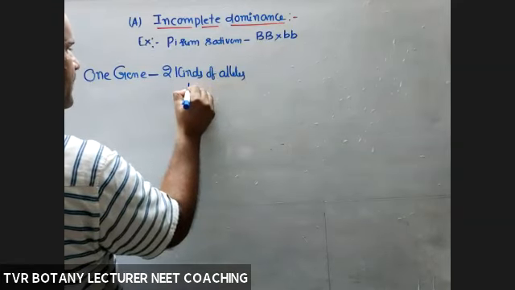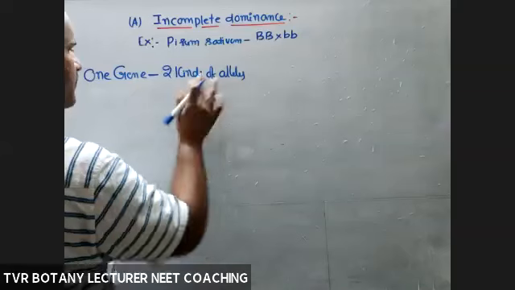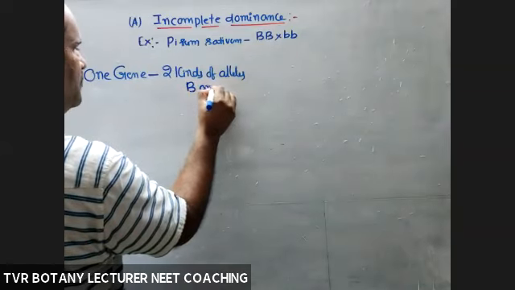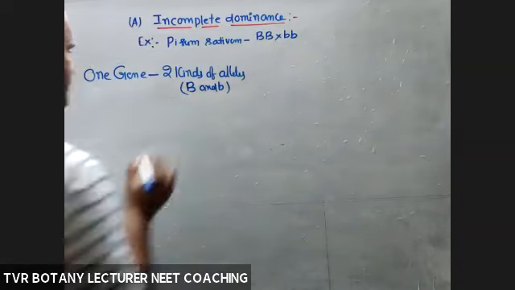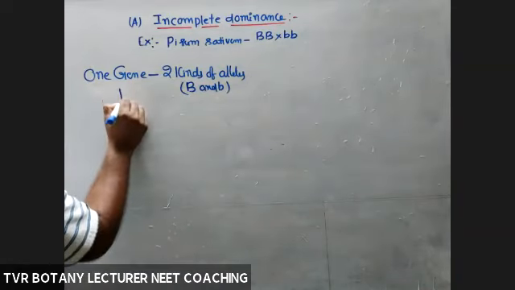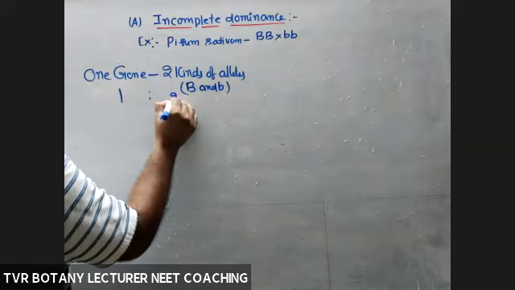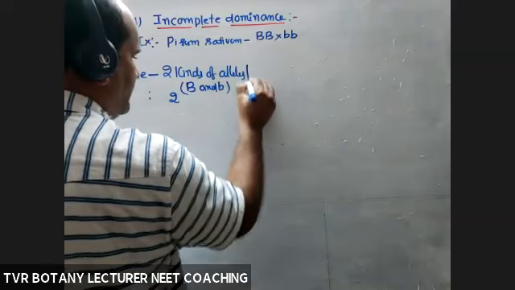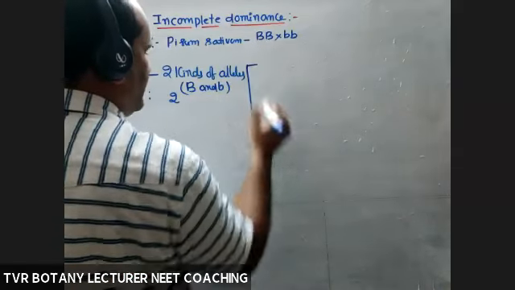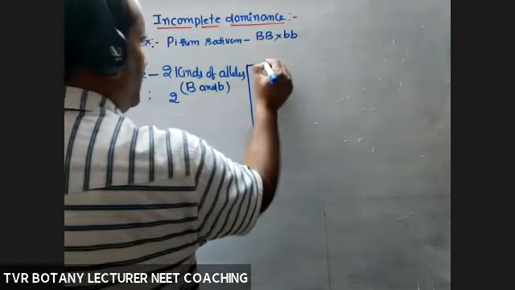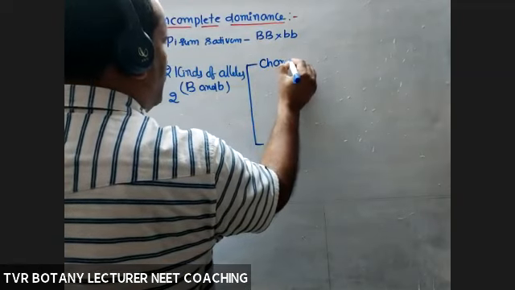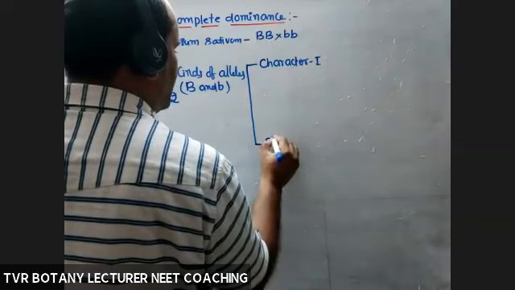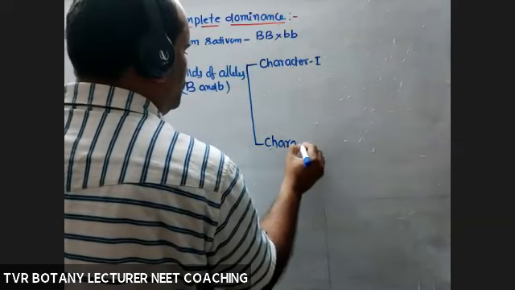What are they? Capital B and small b, two kinds. And regulating how many characters? Character 1 and character 2.